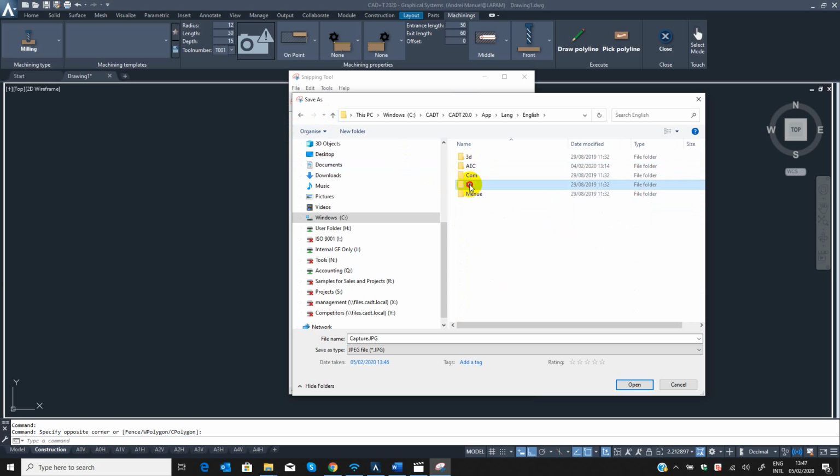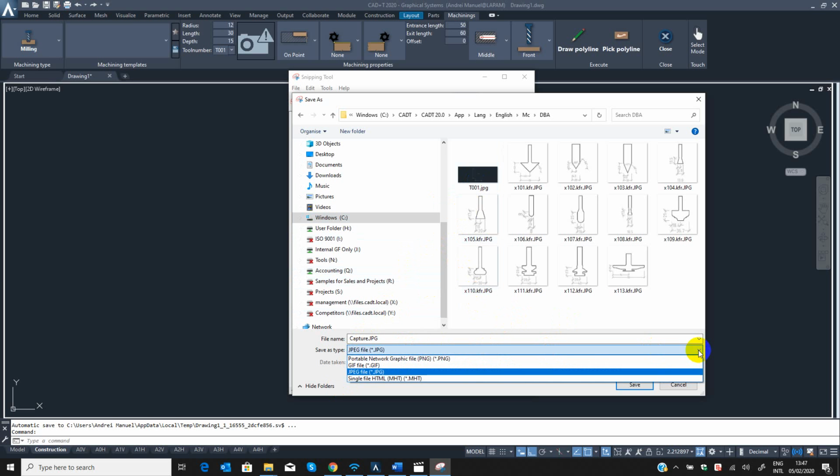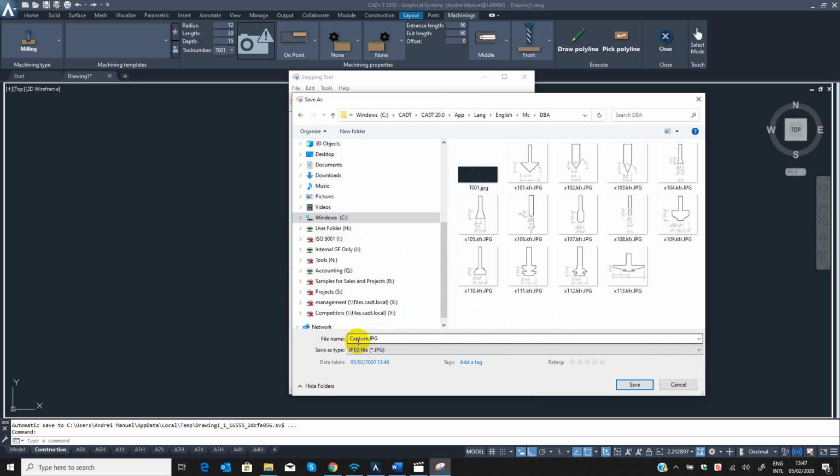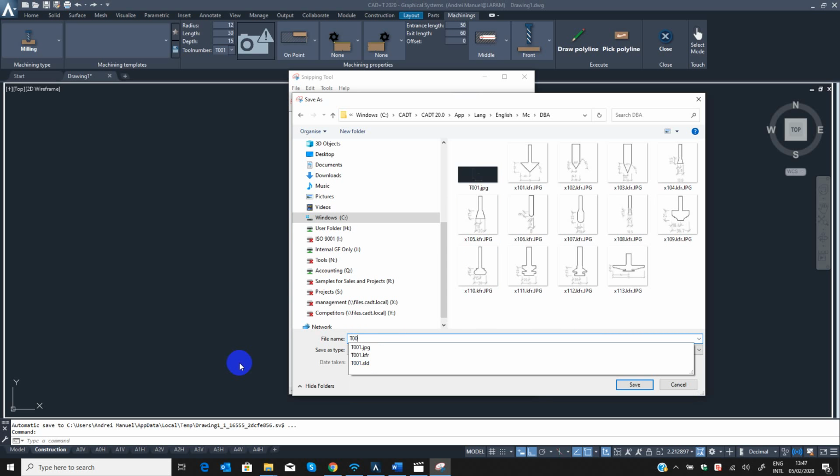Go to MC and DBA, and there you go. Here are your tools. So now change this name to T001